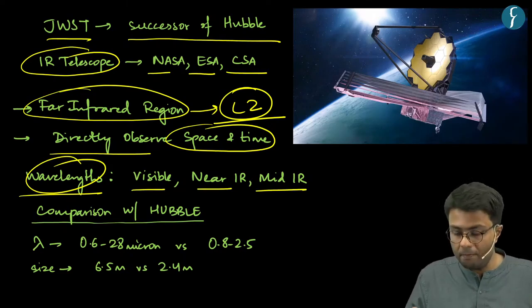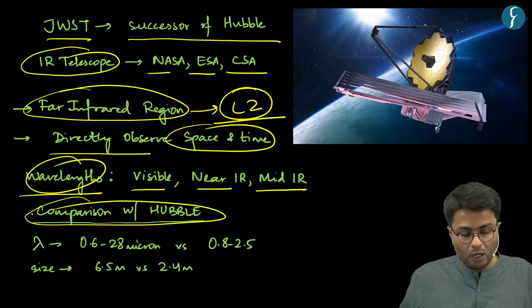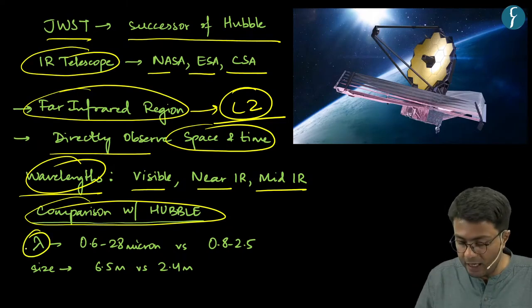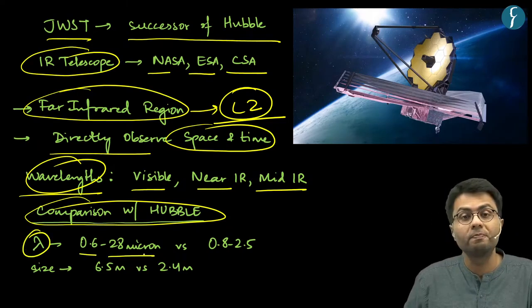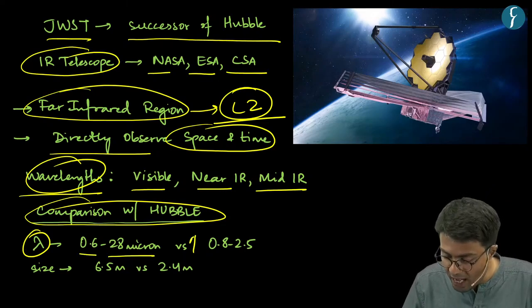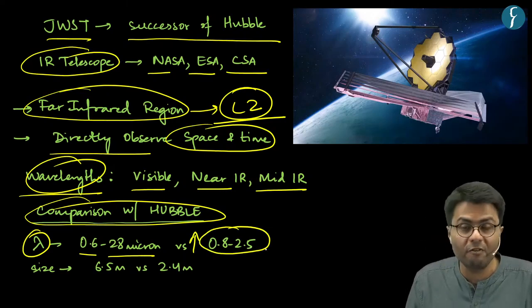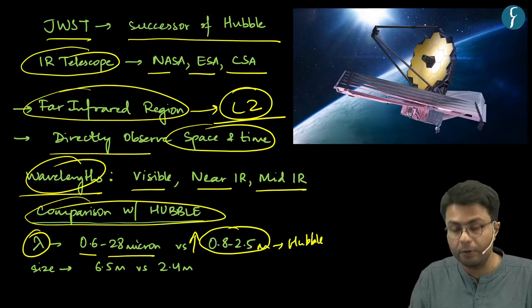Now, let us compare this telescope with Hubble. The range of wavelength which this telescope can cover is from 0.6 to 28 microns, which you can see is higher than 0.8 to 2.5 microns in the case of the Hubble Space Telescope.